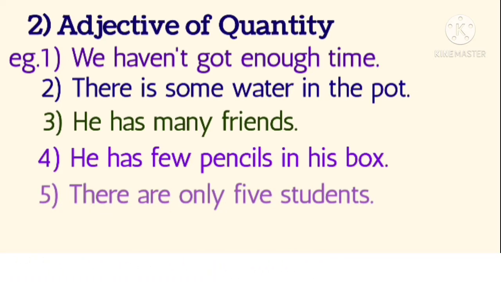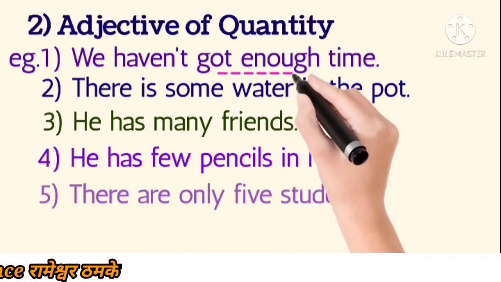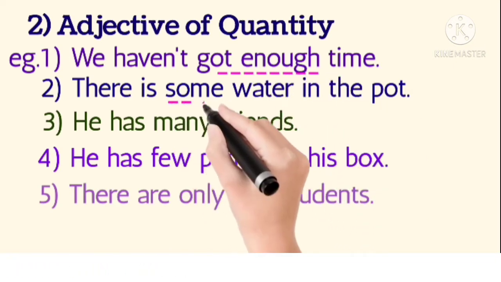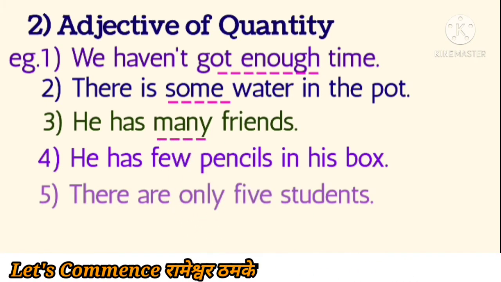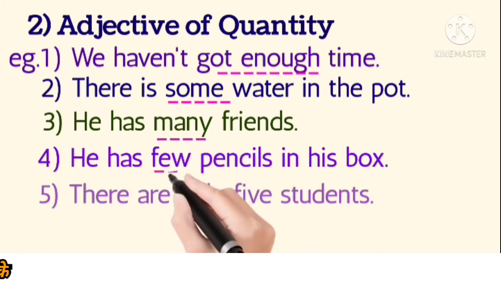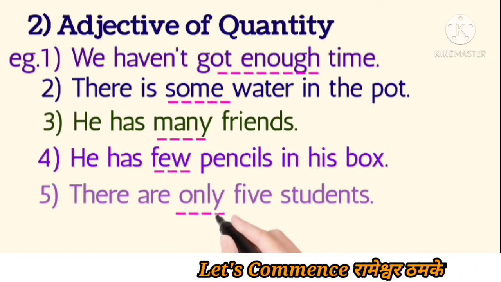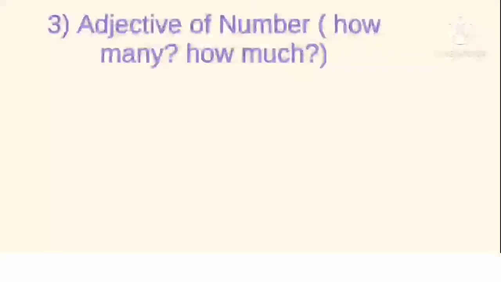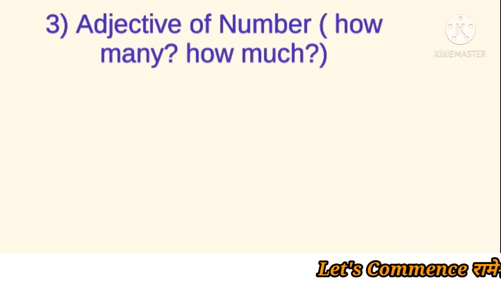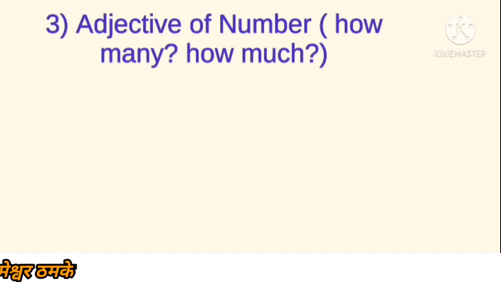So 5 is an adjective. Which adjective? Quantity. So there are enough, some, many, few, only 5. These are adjectives. Which adjective? Quantity. Got it? Next, the adjective of number. If you ask the question how many, how much, you will get the adjective of number.